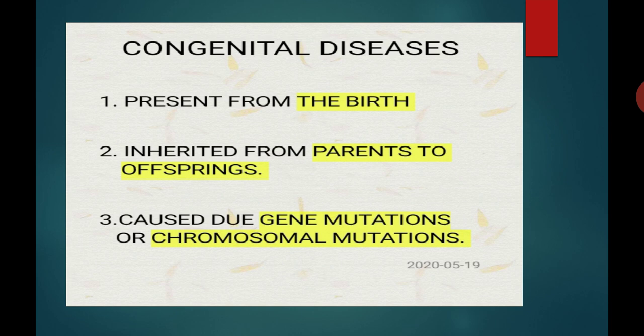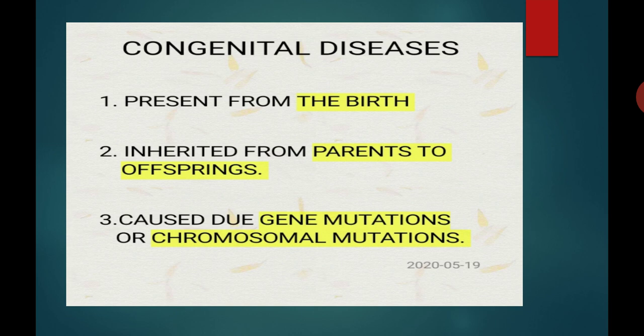So the causes of congenital diseases are number 1 gene mutation, number 2 chromosomal mutation, number 3 genetic abnormality and the metabolic disorder. Students, mutation means drastic changes. Drastic means harmful. Drastic or the harmful changes in the genetic material is known as a mutation.